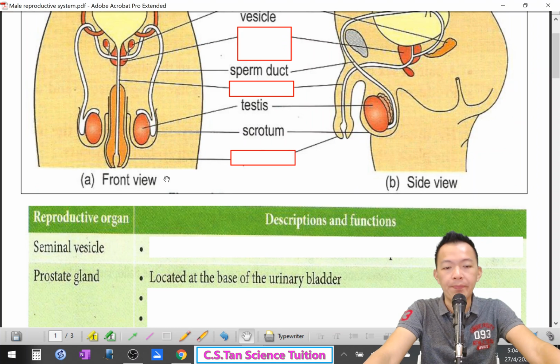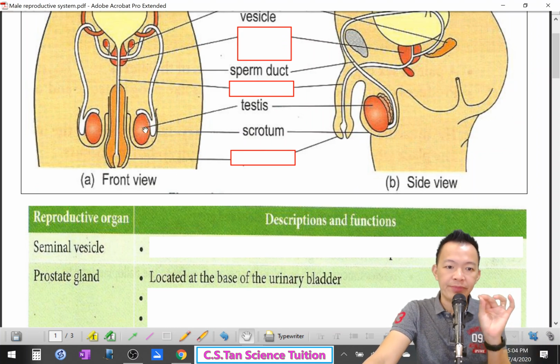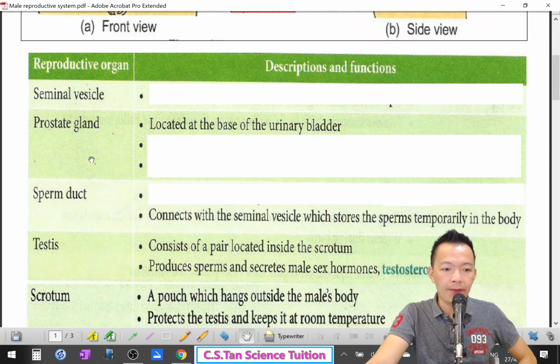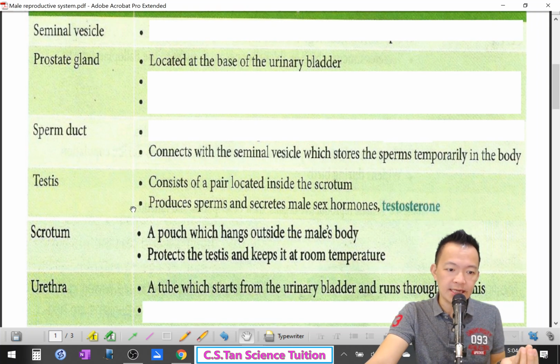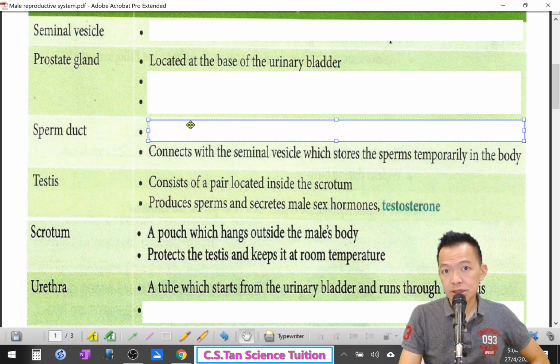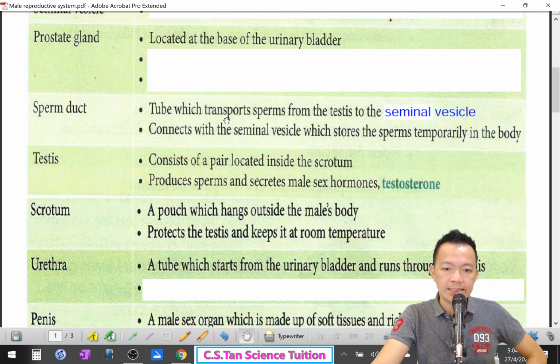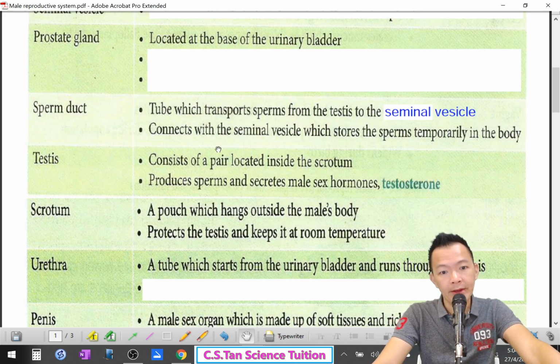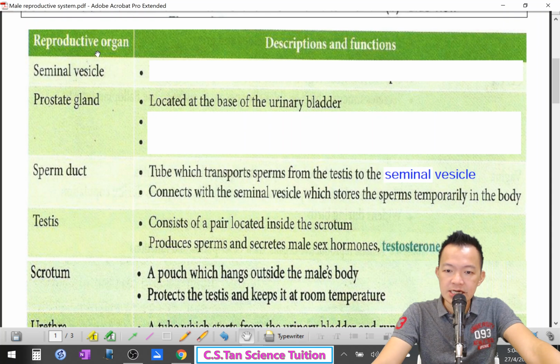Sperm duct: transports the sperm from testis to the seminal vesicle. Copy this in your notes. The tube which transports the sperm from the testis to the seminal vesicle. Okay, seminal vesicle is the last place to store the sperm before it is discharged from the male body.